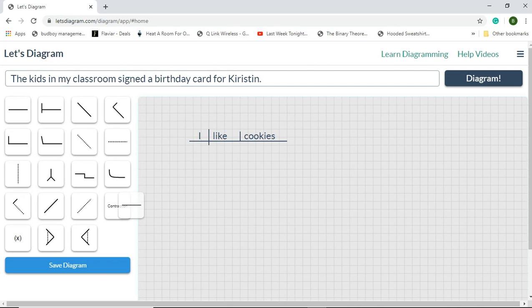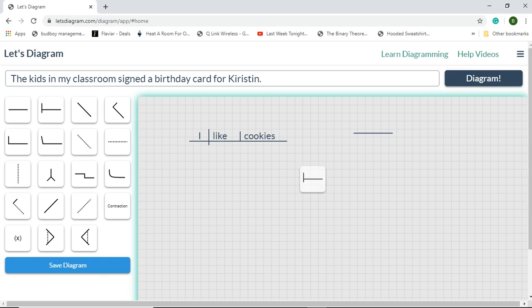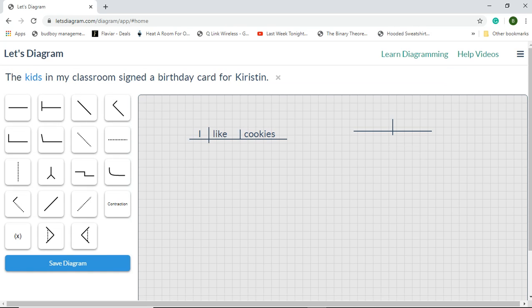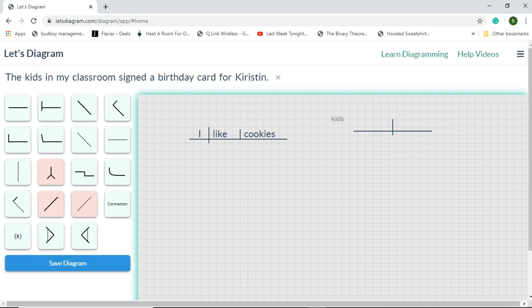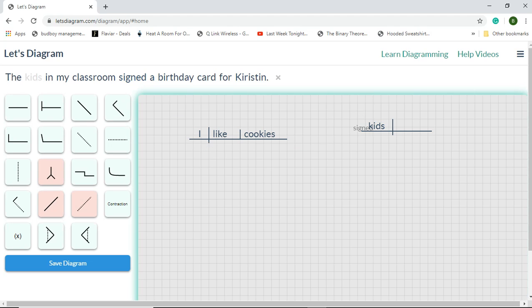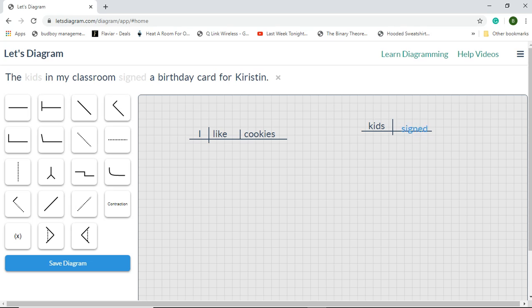So, like we always begin, we have our cross. And we find the subject. The subject in this is kids. Okay, what do the kids do? They signed a birthday card. So kids is the subject. Okay, and the verb is signed. The verb is signed.